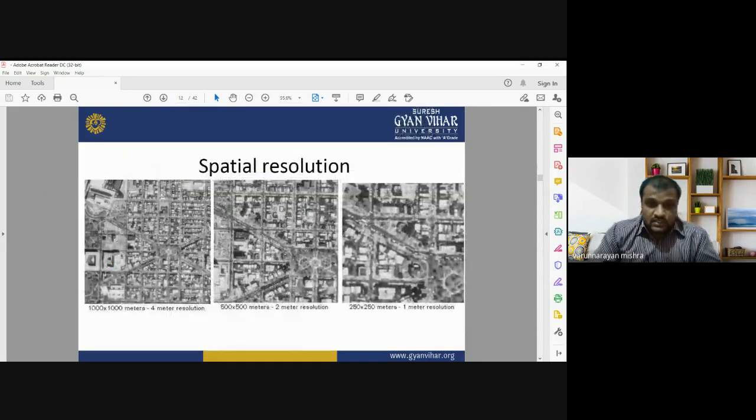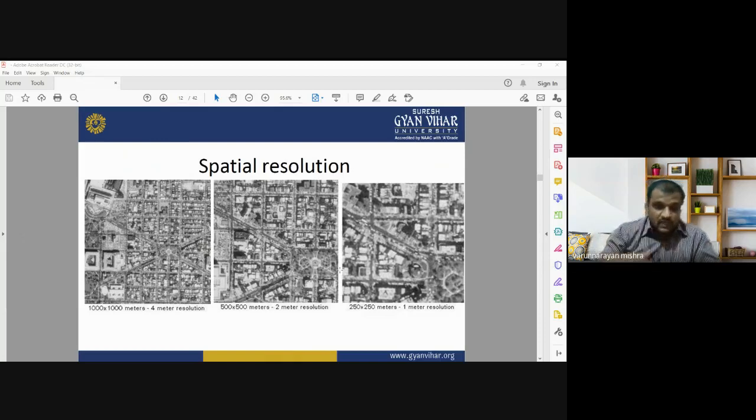Okay, so this is the comparison between different spatial resolution images. You can see here the first image is showing a spatial resolution of 4 meters, the second image 2 meters, and the third image a spatial resolution of 1 meter. So you can see the difference, you can see the details in the three images. You are getting more detailed information when we look at the 1 meter spatial resolution images in comparison to the 4 meter spatial resolution images.